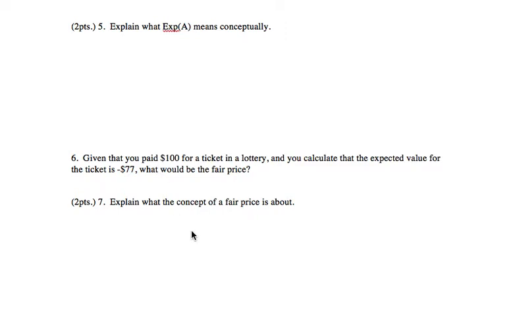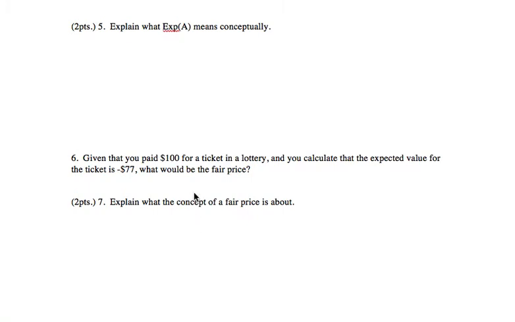Before I do 6, let's do 7. The concept of fair price means it's the break-even point. So neither side wins. It's fair, meaning the other side doesn't profit, and on your side, let's say, you don't profit either. So it's the break-even point. Mathematically, expected value is 0. That's good enough.